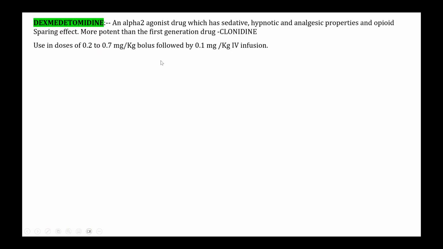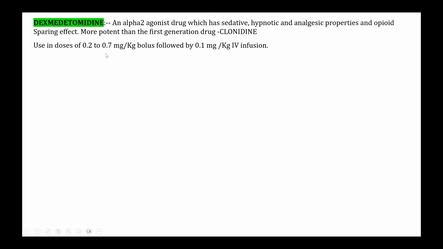And dexmedetomidine is an alpha 2 agonist, which is a sedative and hypnotic, and also a very good analgesic. It has an opioid sparing effect, and it is more powerful than the earlier first generation drug belonging to this category of alpha 2 agonists, called clonidine.